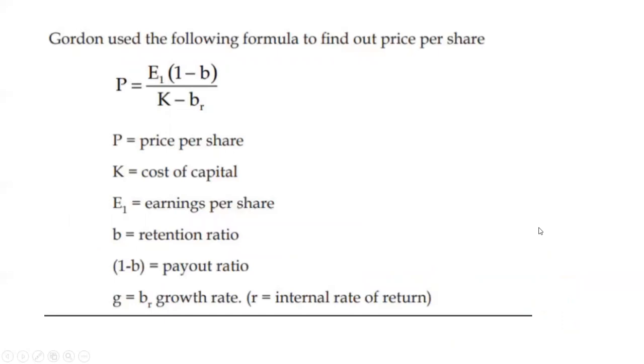Let's understand the formula given by Myron J. Gordon. P is equal to E1 (1 minus B) divided by K minus BR. Okay. So P is the price per share, K is the cost of capital, E1 is the earning per share, B is the retention ratio, and 1 minus B is the payout ratio. G is equal to BR, the growth rate, where R is the internal rate of return. So remember, G is the growth rate, B is the retention ratio, and 1 minus B is the payout ratio. I hope this model is clear to you.